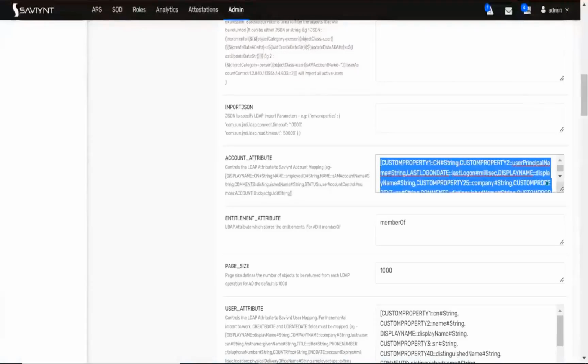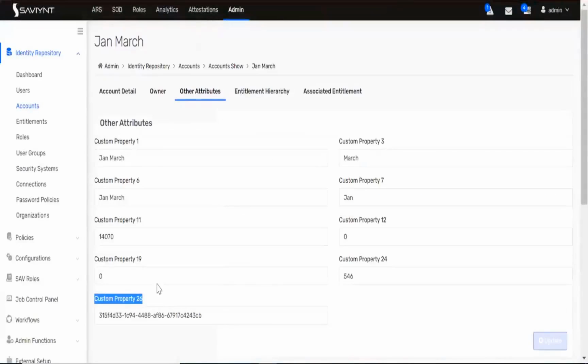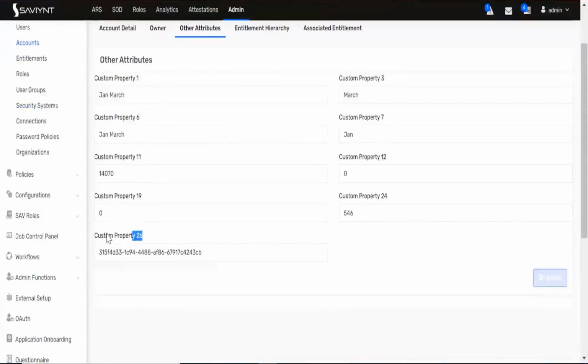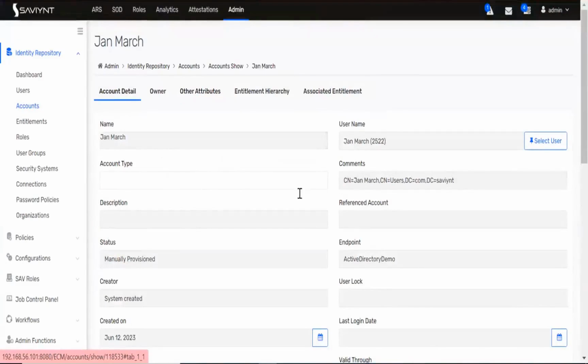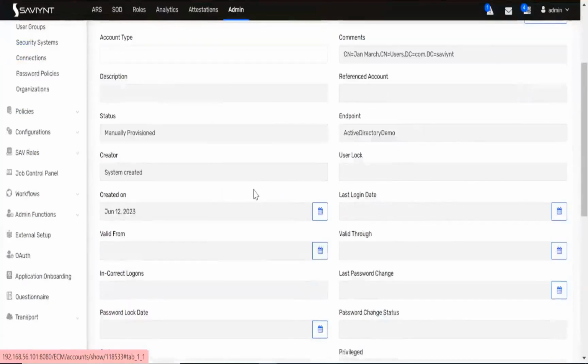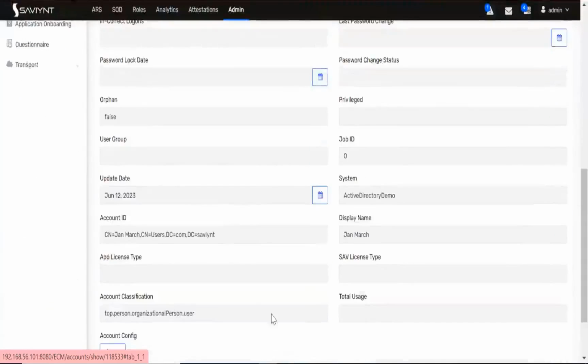Attribute. Okay, if I go right, I showed the account, right. This is my account, my custom property 26. Basically here I'm storing the objects, right. Okay. First year, it is correct. No worries. And this is your account details, like name, username, comments. Right endpoint. Everything is correct.